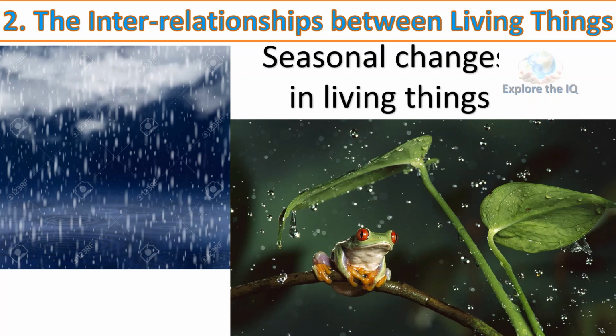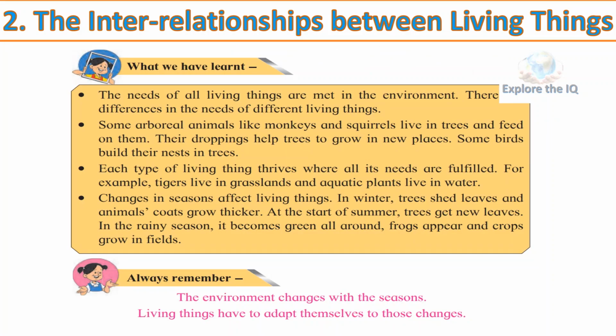We depend on agriculture for food. The different seasons, summer, winter, and monsoon, are the time for doing different tasks in the fields. What we have learnt in this lesson: the needs of all living things are met in the environment. There are differences in the needs of different living things.